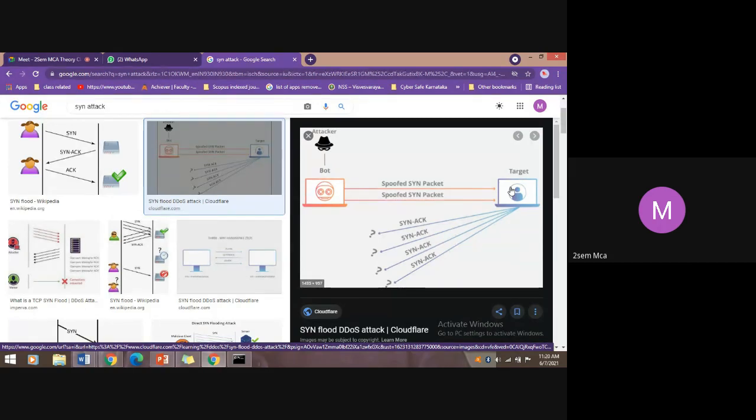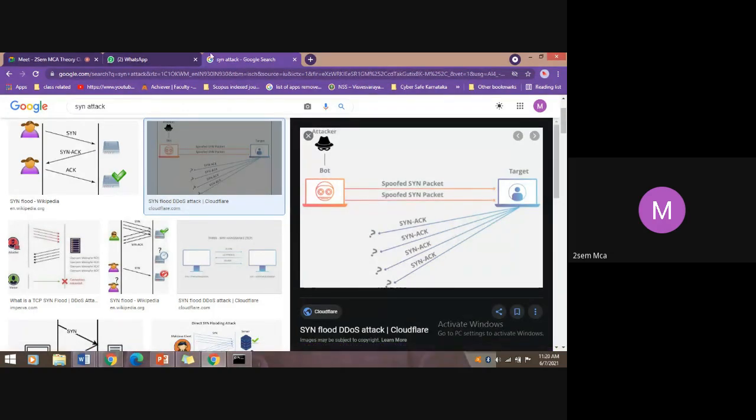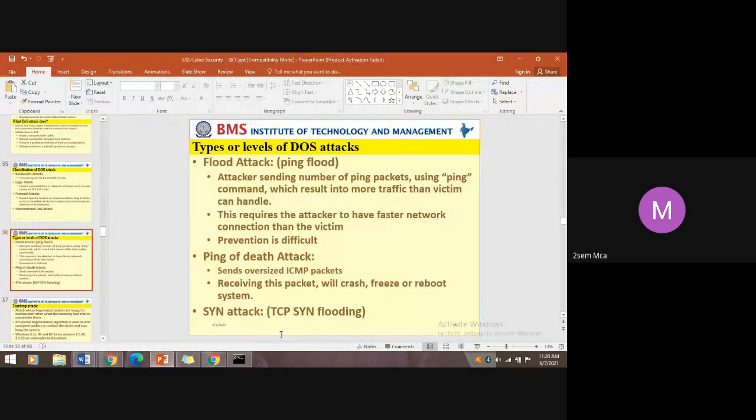Is it clear? The resources of the target machine are going to be wasted because of that reason. I hope I made you understand. That is SYN attack, TCP SYN flooding attack.